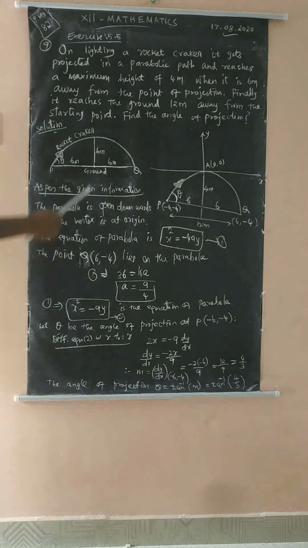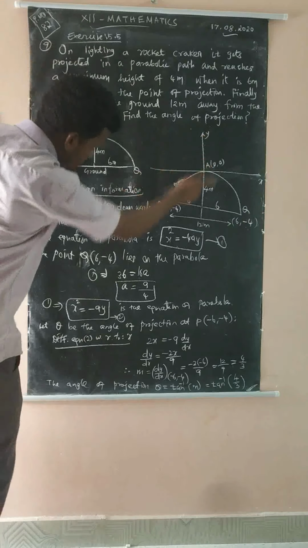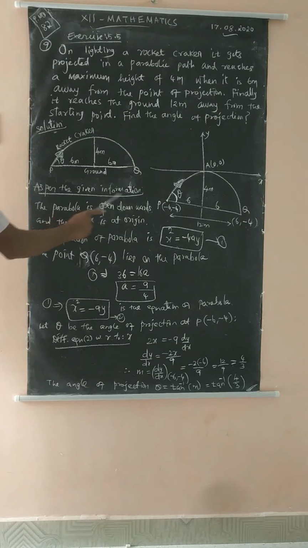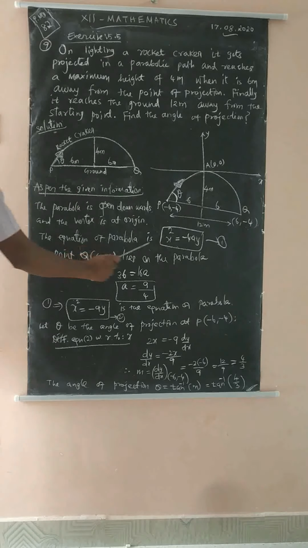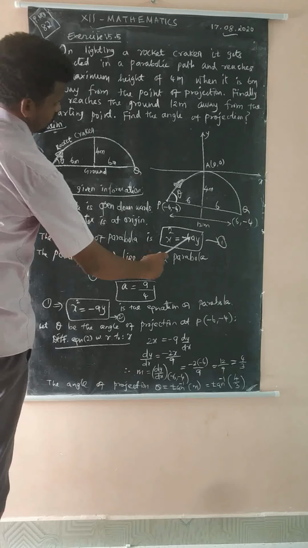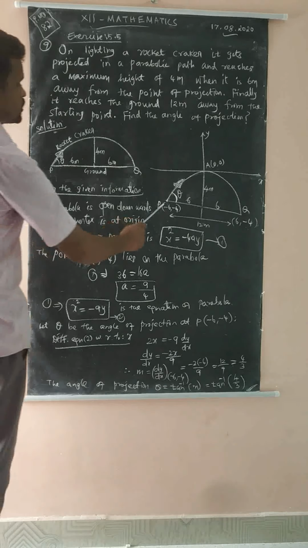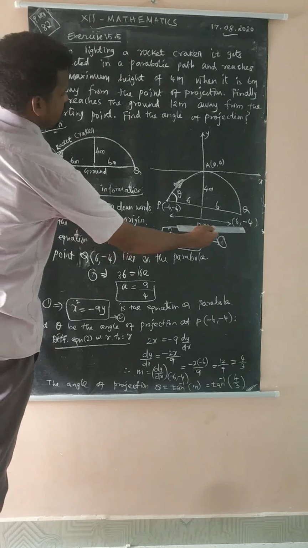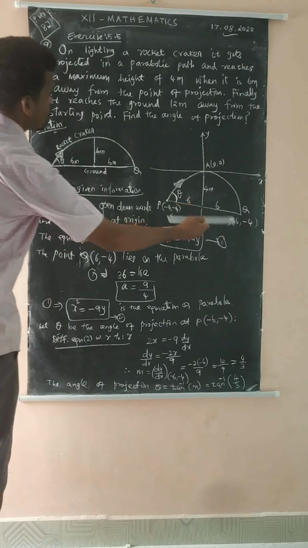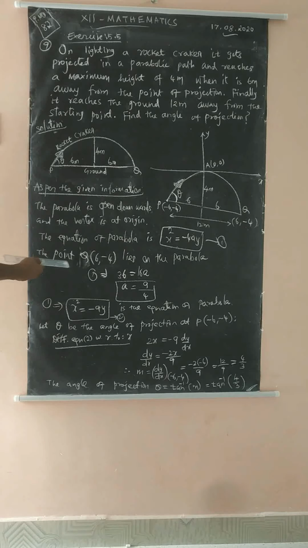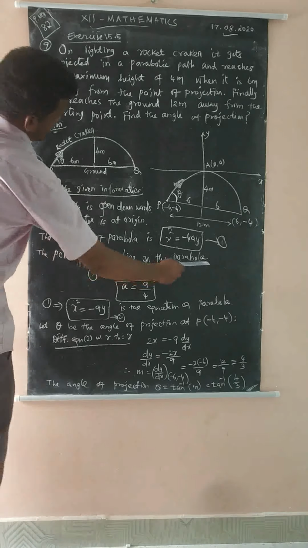Students, as per the given information, the parabola opens downward and the vertex is at the origin. The equation of the parabola is x squared equals minus 4ay. Take it as equation number 1. Take this point or this point, because both are known coordinates, so use Q or P. Now, using the point Q (6, -4), which lies on the parabola.